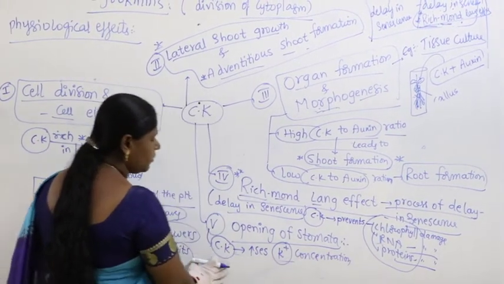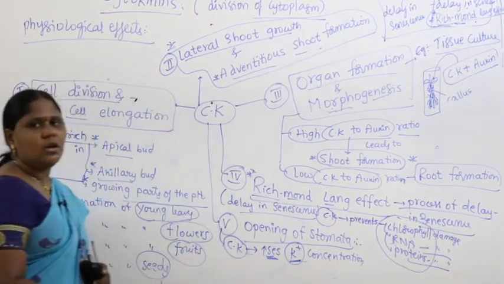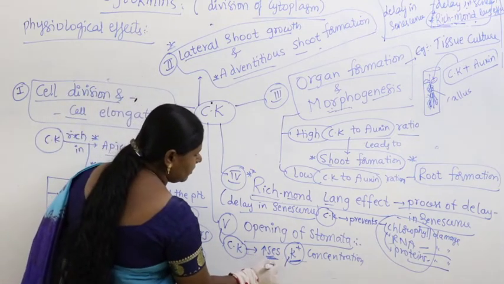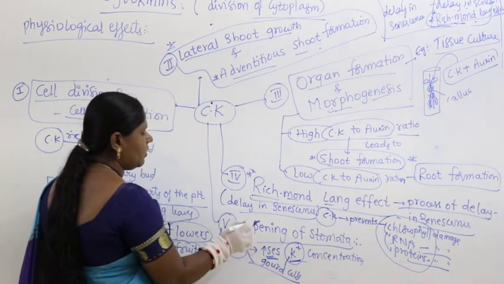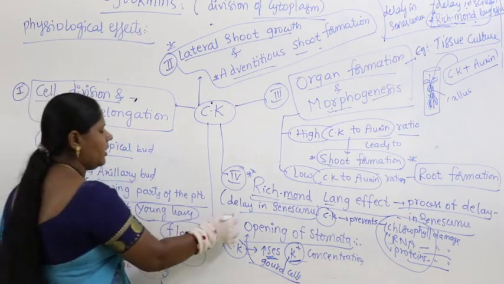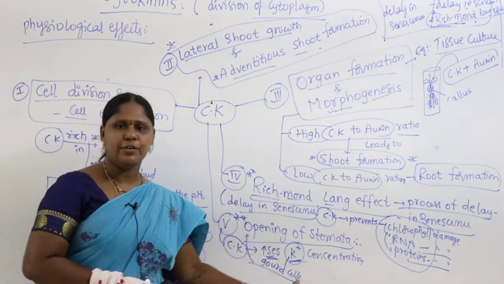Cytokinin is responsible for the increase in potassium concentration. Whenever potassium concentration is more in the guard cells, that causes opening of stomata. Remember, one very important point: cytokinin is responsible for opening of stomata.